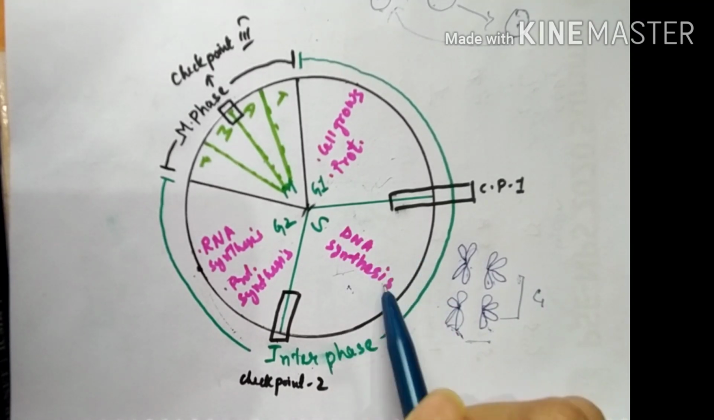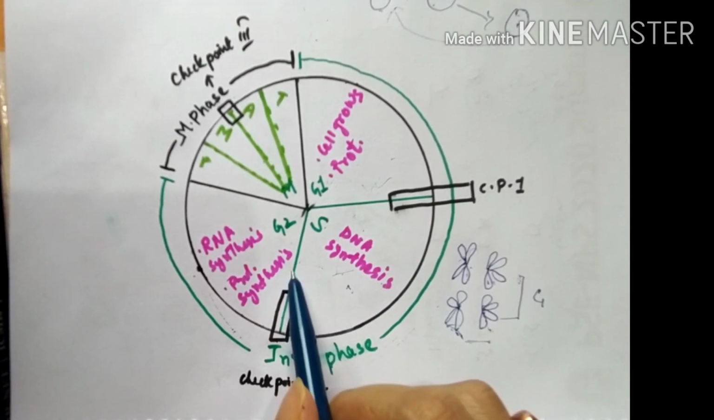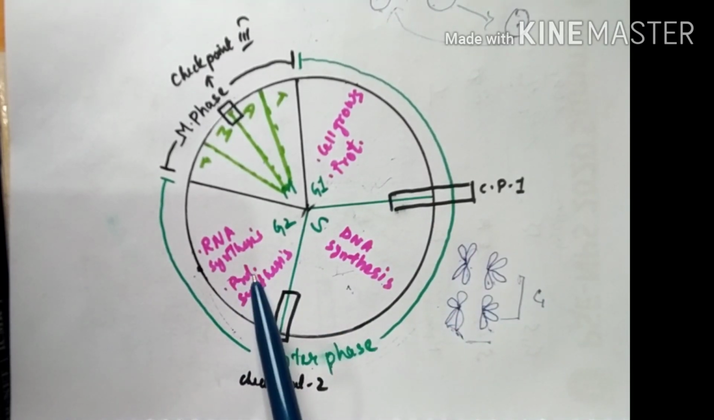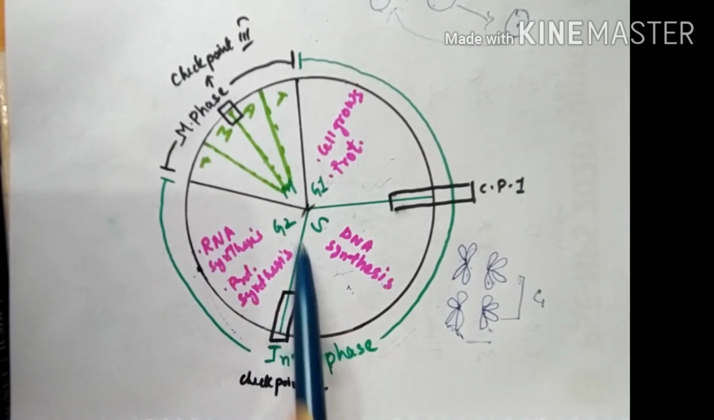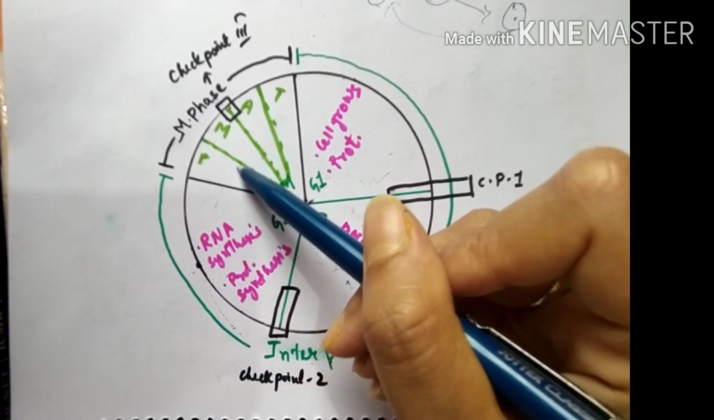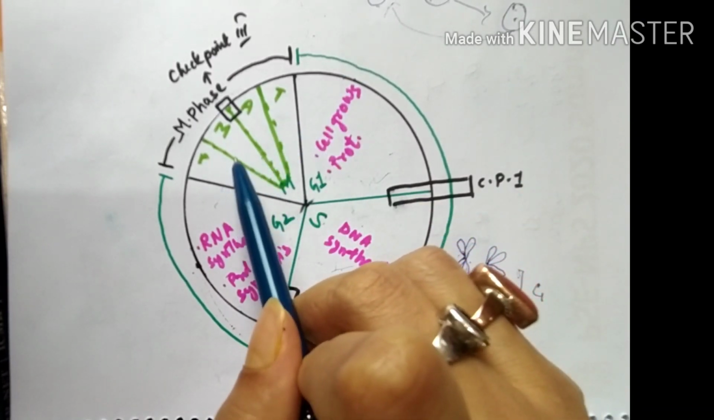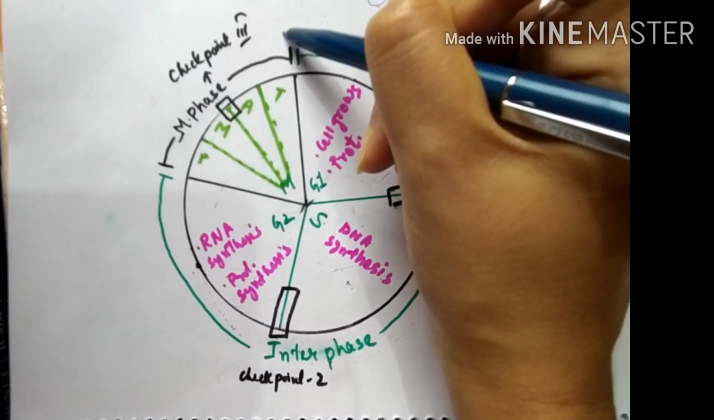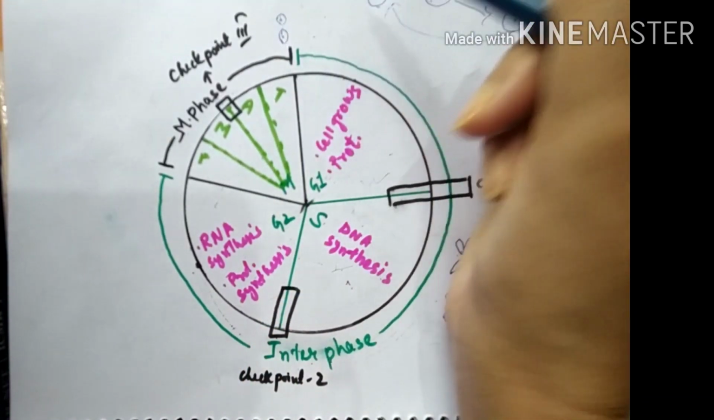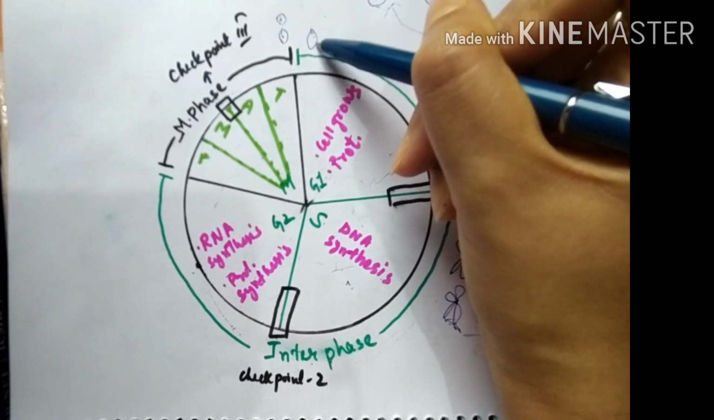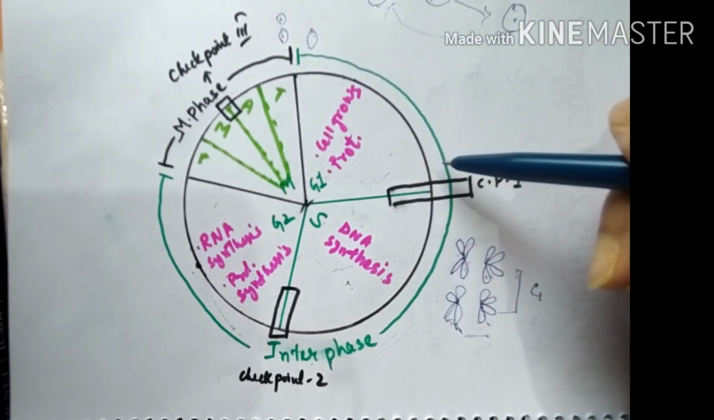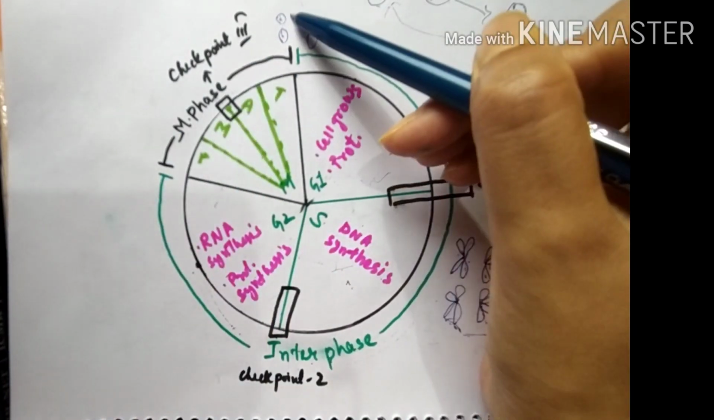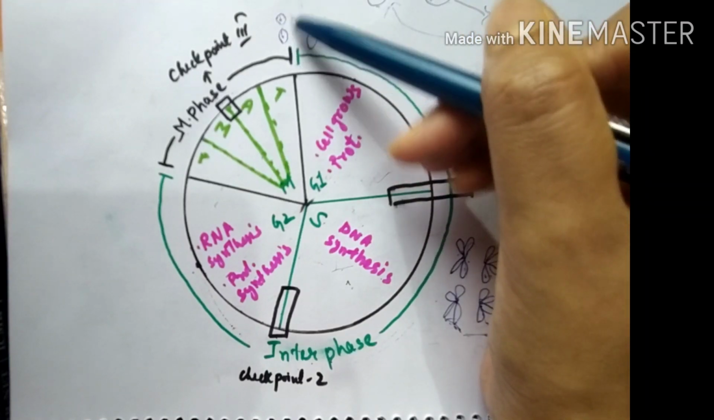Now when the DNA synthesis is done, the cell will enter the G2 phase, and in the G2 phase RNA synthesis and protein synthesis will take place. Now after the completion of these events, the cell will undergo the M phase, and here it will follow prophase, metaphase, anaphase, telophase, and then at the end 2 daughter cells will be produced. Here we have started with 1 cell, and then it has grown, replicated, accumulated sufficient materials, and then finally divided into 2 daughter cells.